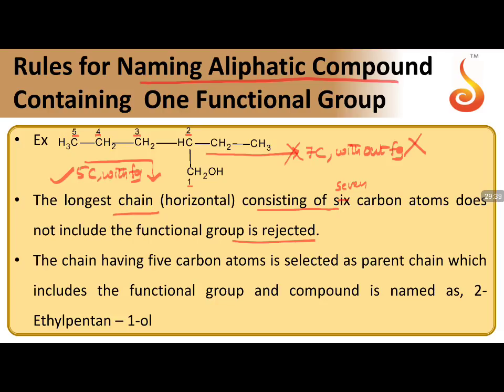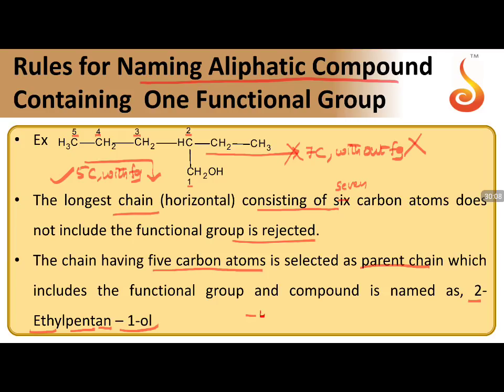But if you consider this particular one, the chain having 5 carbon atoms is selected as parent chain, which includes the functional group. Now this is considered as the functional group and this is named with the name. The second position you have ethyl group, so 2-ethyl, pent, 5 carbons in the chain, ane, all are single bonds in the chain, and the position of functional group, ol.